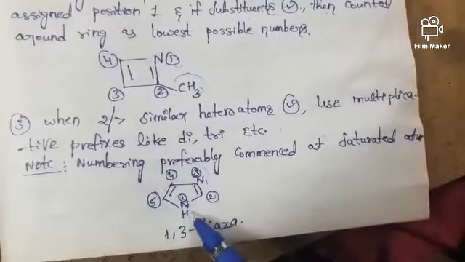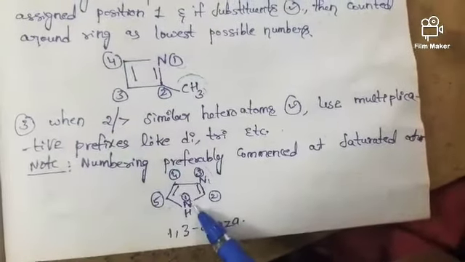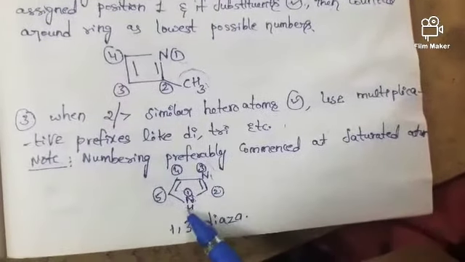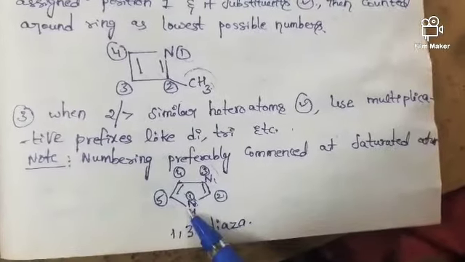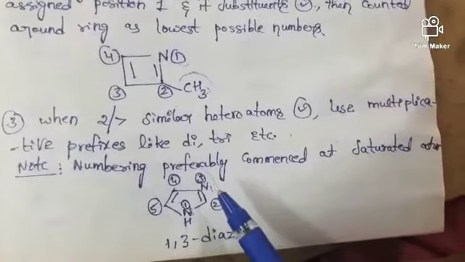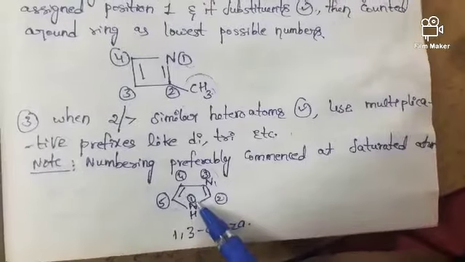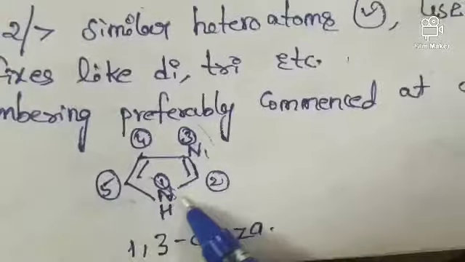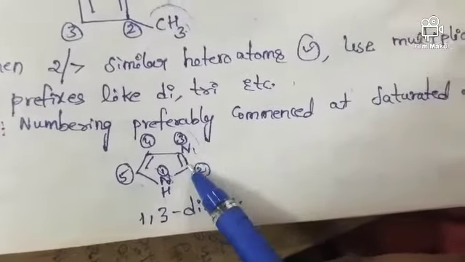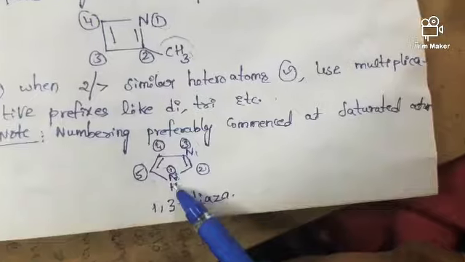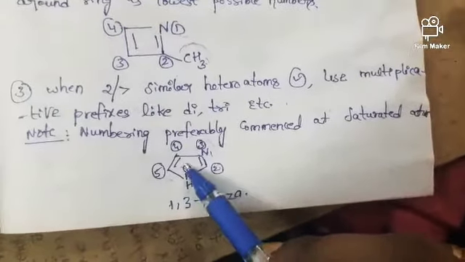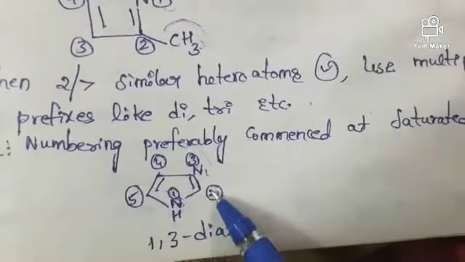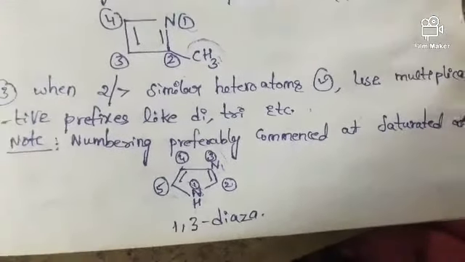One more thing, friends, you may get a doubt: here a nitrogen atom is there, here also a nitrogen atom is there, so which atom gets the first priority? The answer is simple. Here this nitrogen is saturated and this one is unsaturated. Numbering preferably commences at the saturated atom, so this nitrogen atom gets the first priority. So this is 1,3-diaza.